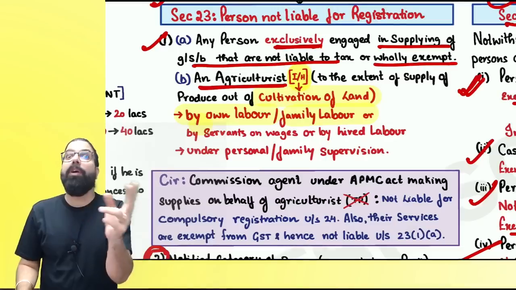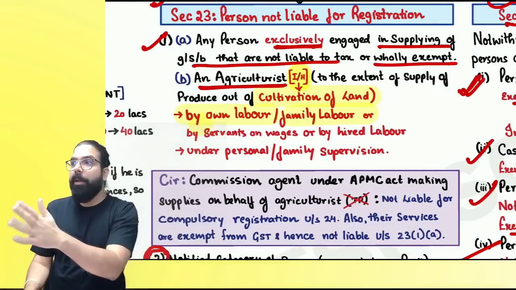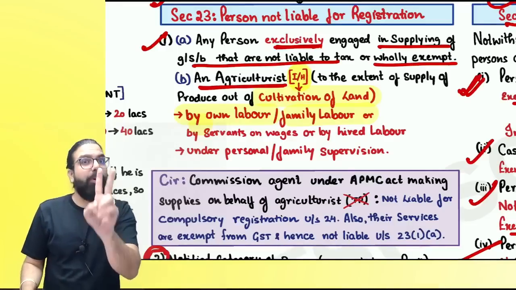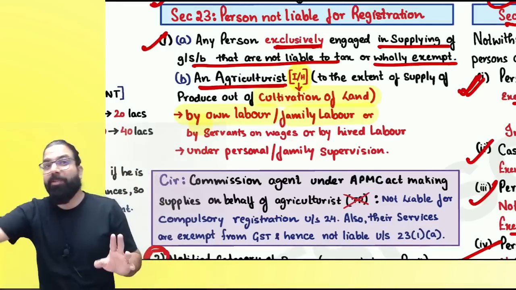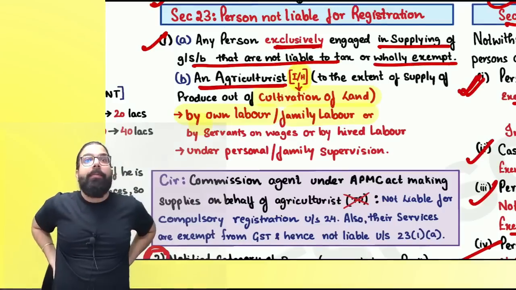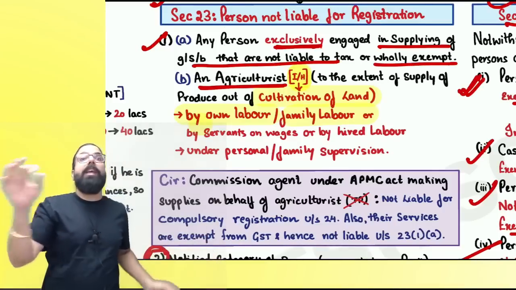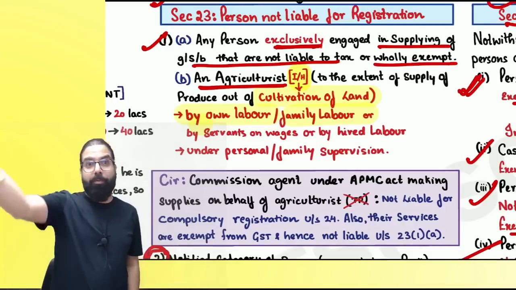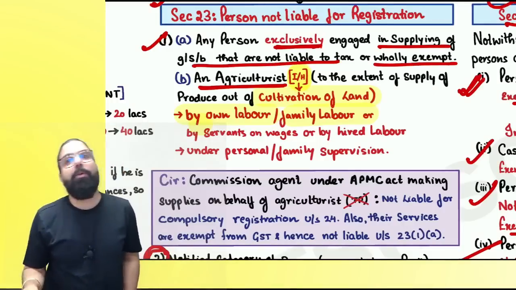Are we clear? They will give you a company. Baba, company exemption is not there. Can I go ahead, everyone? Individual or HUF who does cultivation of land. They are putting sweat in the land, either own labor or family is coming and working, or they have hired people and those people are working, but you have to sweat. Means you have to keep supervision. Only then you are an agriculturist.